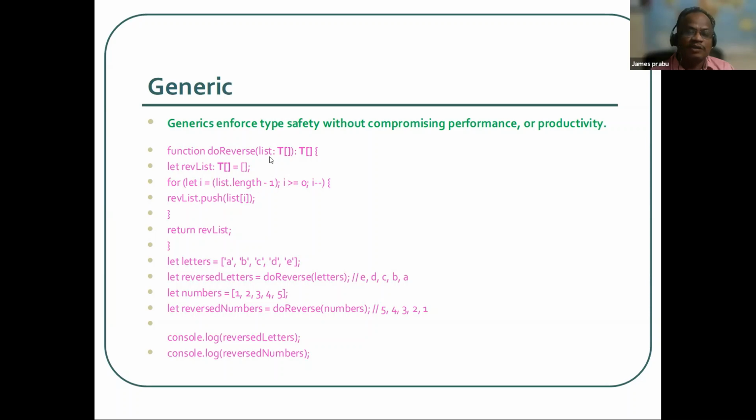This dot length minus 1 refers to the parameter value. This is only the declaration of an empty array. We are collecting the array values from that parameter array one by one, and finally it returns the results. So this is the declaration. Outside of the function, we declare and call this reverse function, passing this array. When we pass values in alphabetic order, it returns them in descending order. Even with numbers, it does the same. So let's execute more in code.